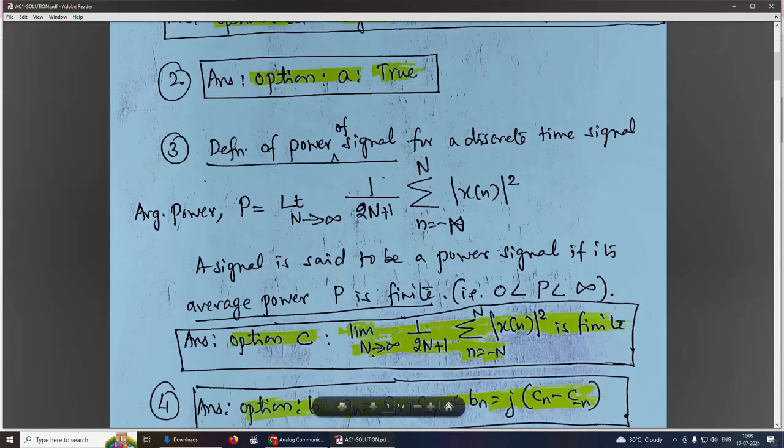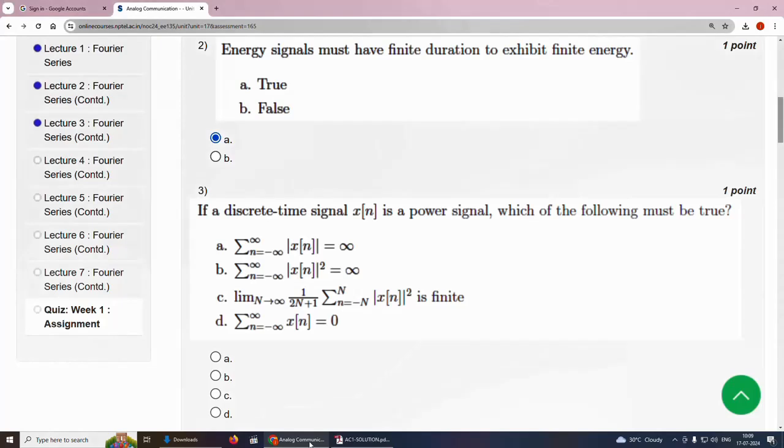Option C, limit n tends to infinity 1 divided by 2n plus 1 summation n equal to minus n to n x of n magnitude square is finite.